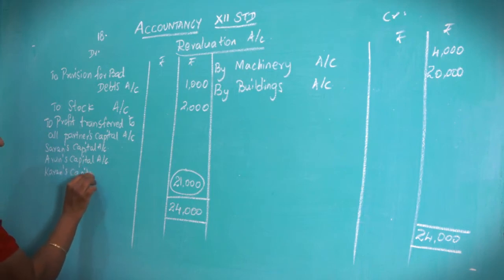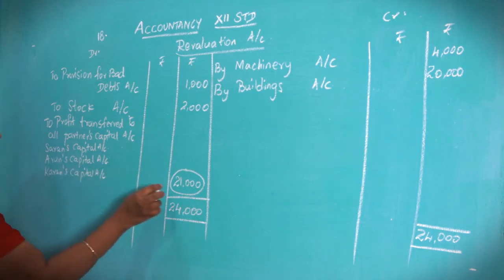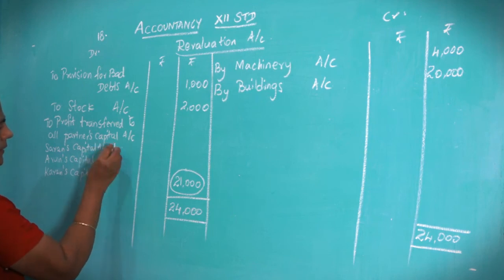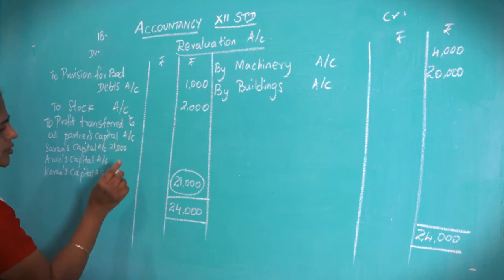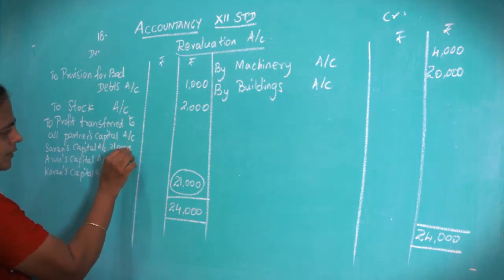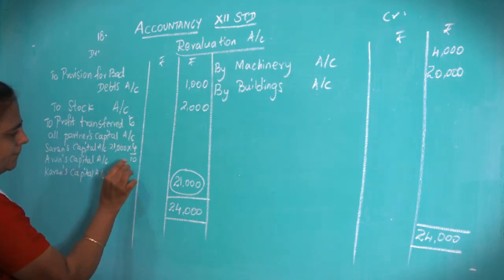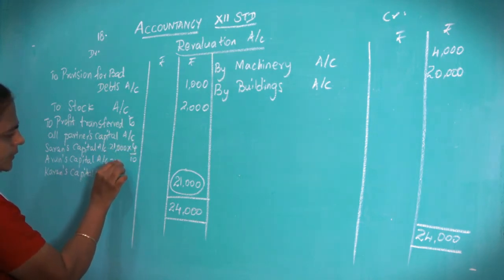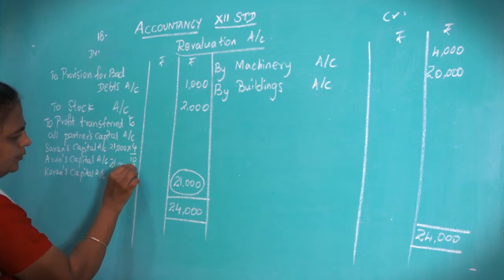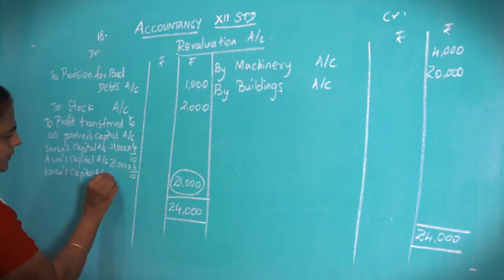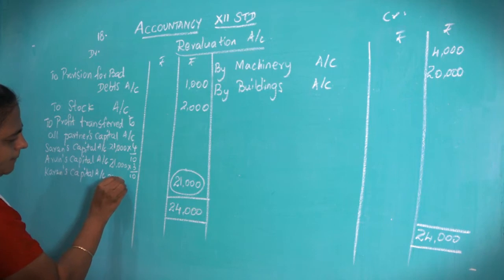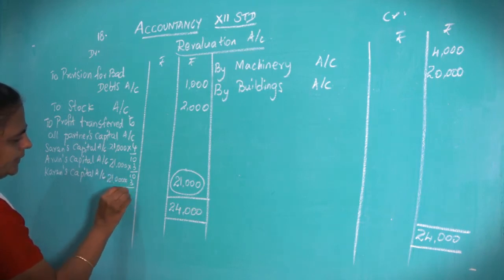So 21,000, the ratio is 4:3:3, that is 4/10, 21,000 into 3/10, 21,000 into again 3/10.